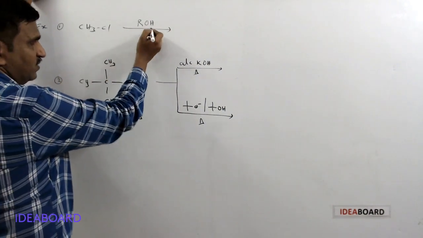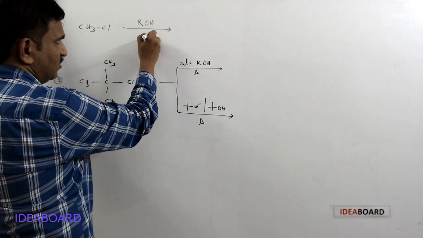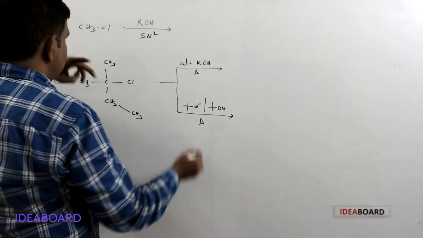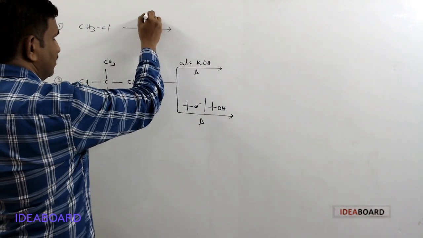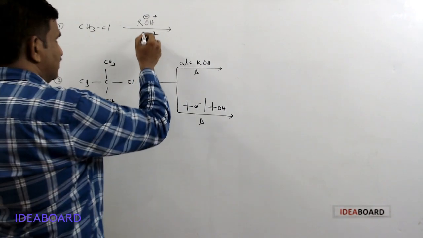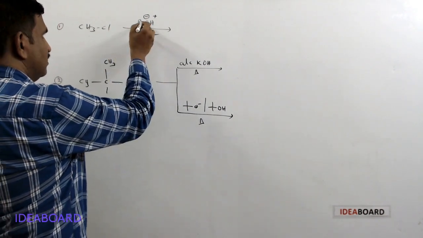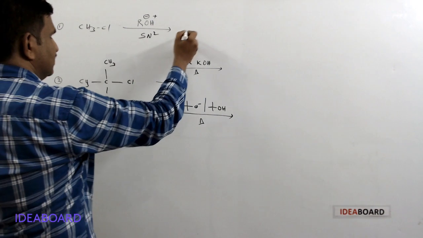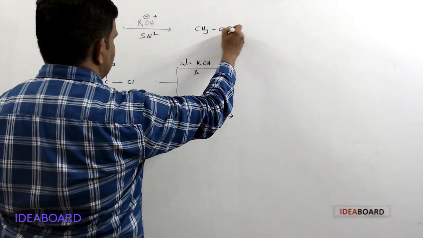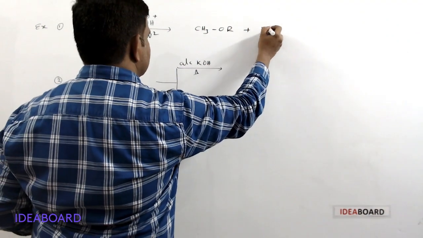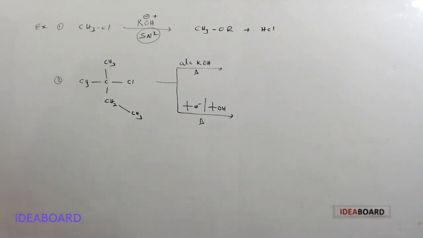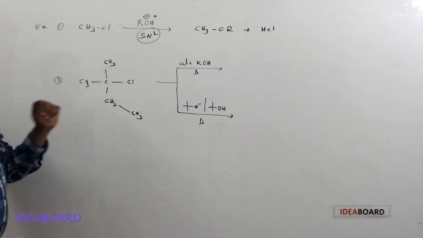Alkyl halide reacting with a weak nucleophile means what type of reaction always occurs? SN2 reaction. The nucleophile is RO minus and H plus, the Cl group is removed and RO minus attacks from the back side. So what is the product? CH3OR plus HCl is formed. So what type of reaction is this? It is SN2 reaction.